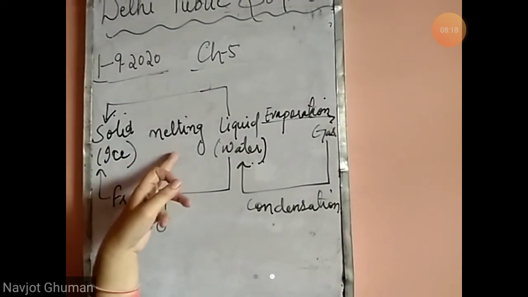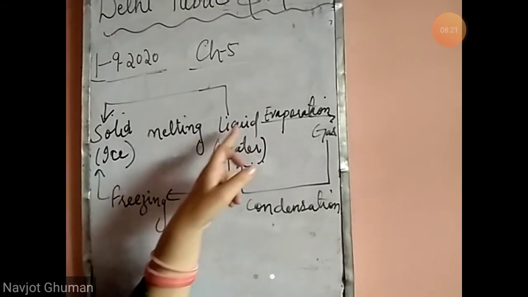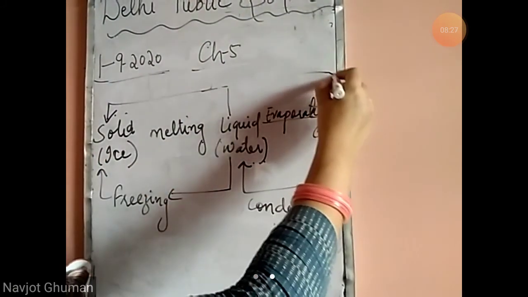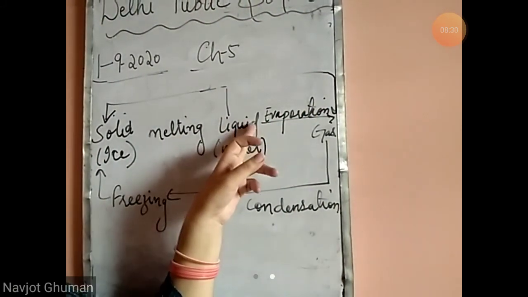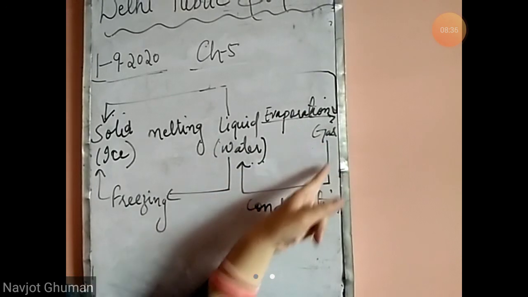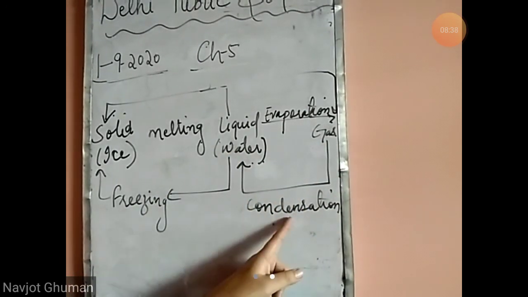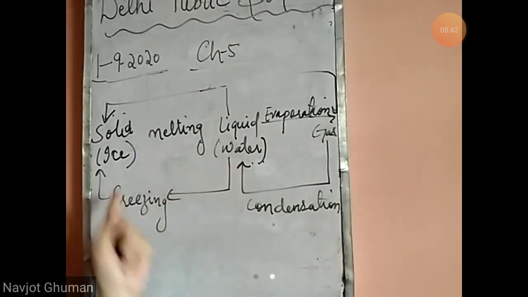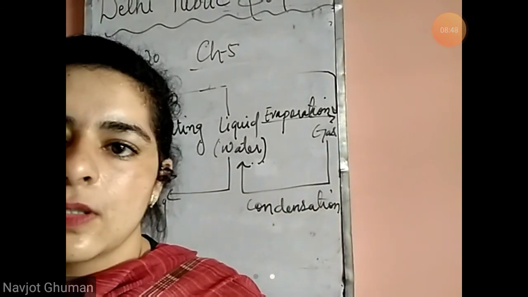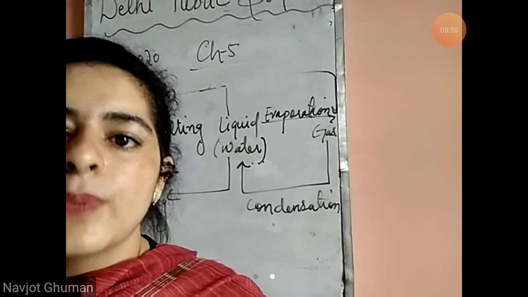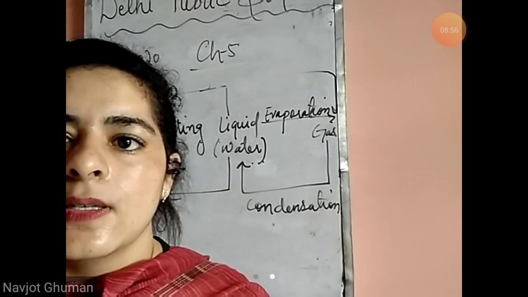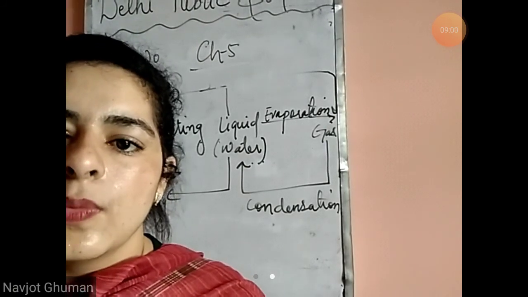First is a solid. On heating it melts, that is called melting. It changes into liquid form, that is water. Then liquid on heating converts into gas, that is called evaporation. Gas on cooling converts into water again, that is condensation. And water on cooling changes into ice, that is called freezing. The same flow chart that we have done in the last question. You only have to learn the processes: first melting, then evaporation, condensation and then freezing. So this is all about the change of forms of water.